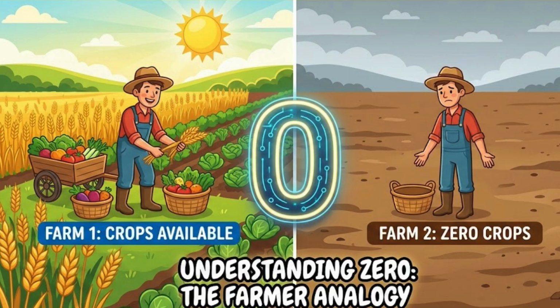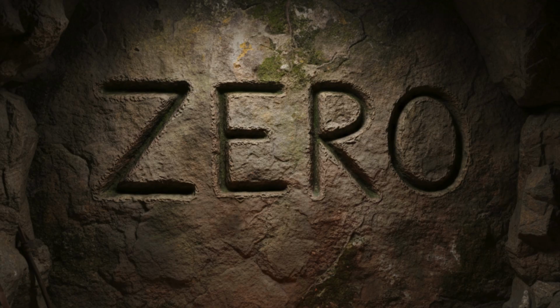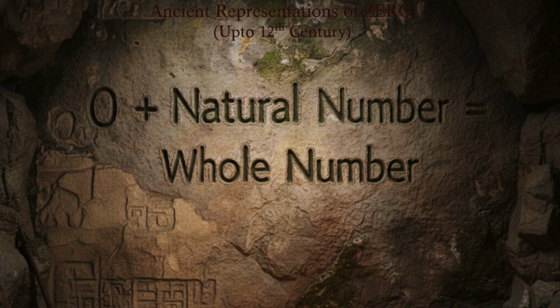Now, let's see something interesting. We already have natural numbers like this. If we add 0 to these numbers, what do we get? We get a new set called whole numbers. So remember, natural numbers plus 0 equal to whole numbers. And that is why 0 became one of the most powerful numbers in mathematics.